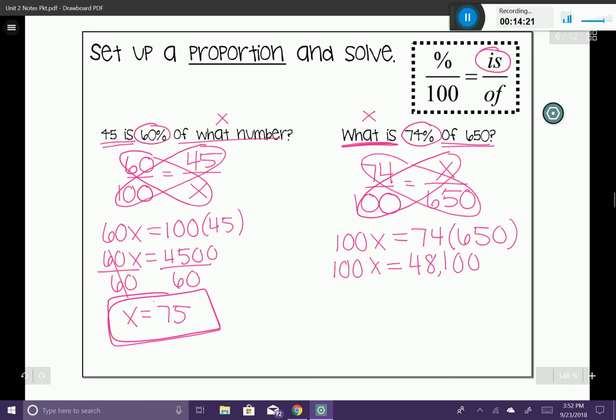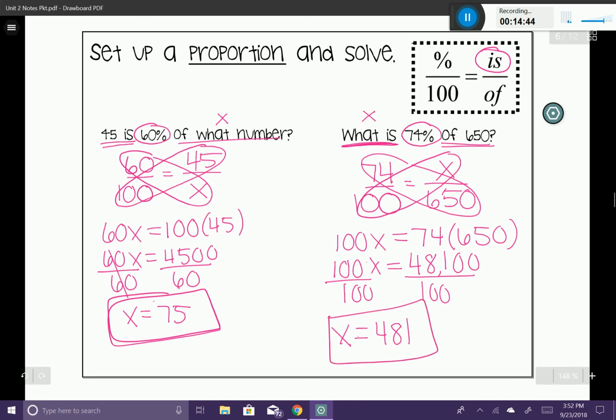And then I'm going to go ahead and divide it by 100 to finish off the problem. So x is going to equal 481. So basically it says, what is 74% of 650? Well, 481 is 74% of 650. So that is the number.